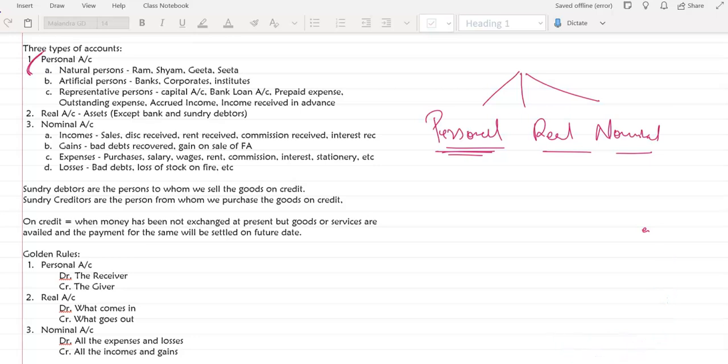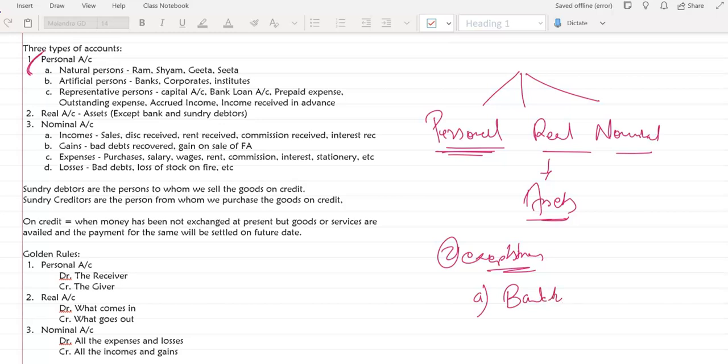Now what comes under real account? All the property and assets come under real account. But there are two exceptions. What are the two exceptions and why? I'm going to tell you now. The first one is the bank account. A few minutes ago I said bank comes under personal account because it is an artificial person. Another simple reason is that with a bank account, we don't know whether the bank is an asset or a liability.